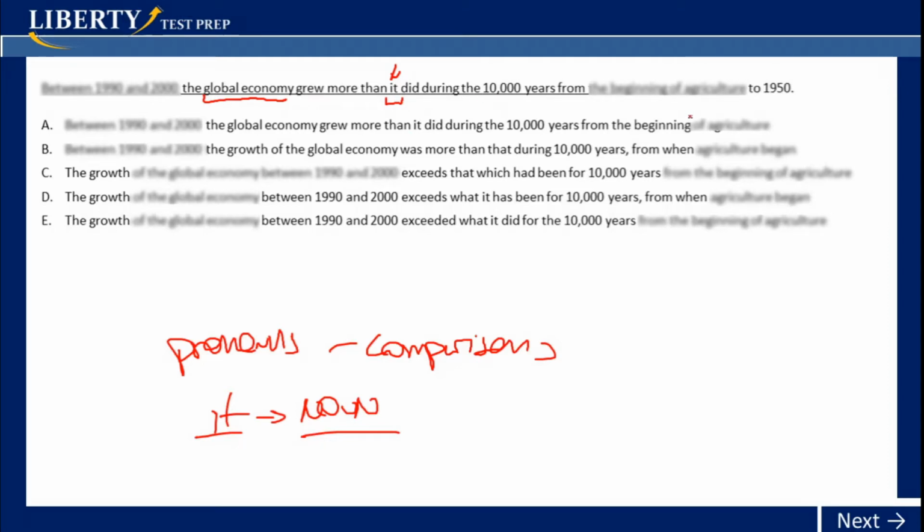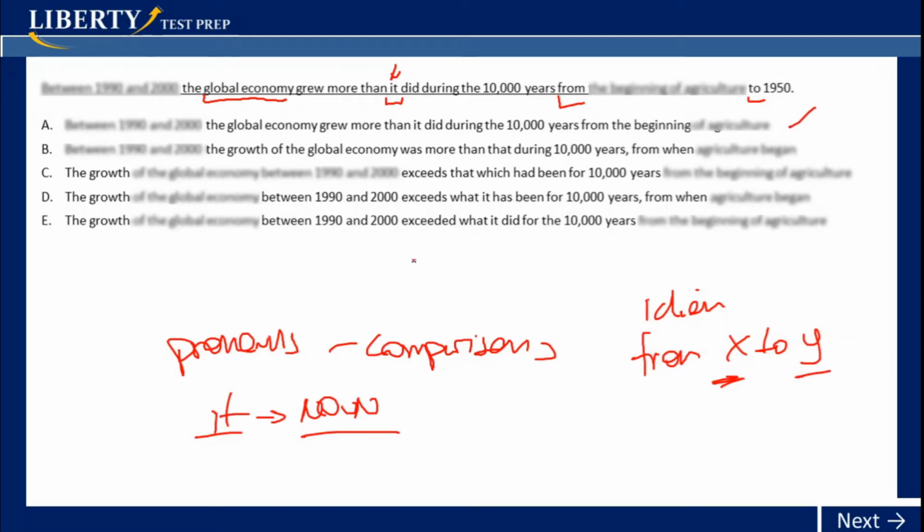Then later we also have to identify that there is a correlative idiom, from X to Y. So here we have to have a parallel structure between X and Y. Okay? So letter A seems fine. Let's go to letter B.